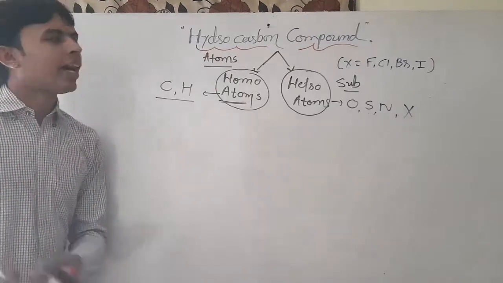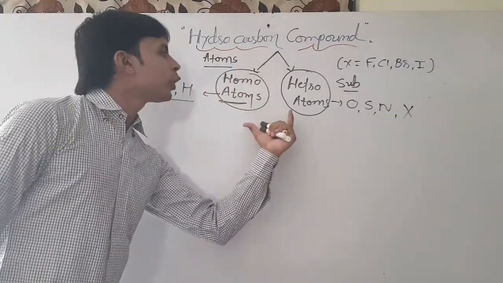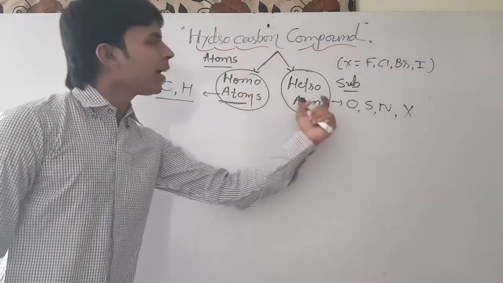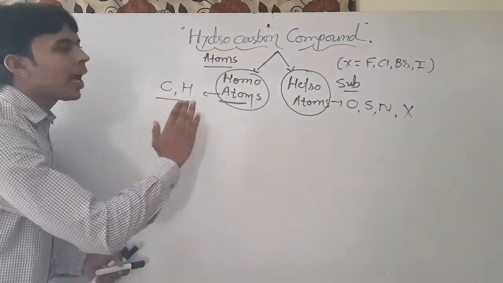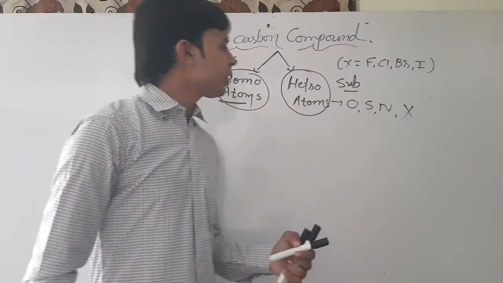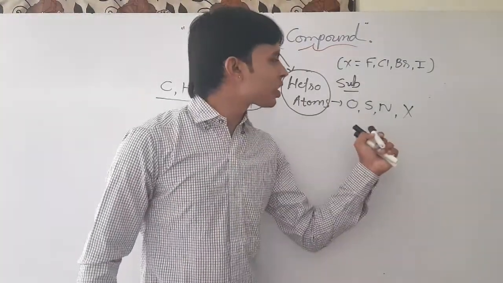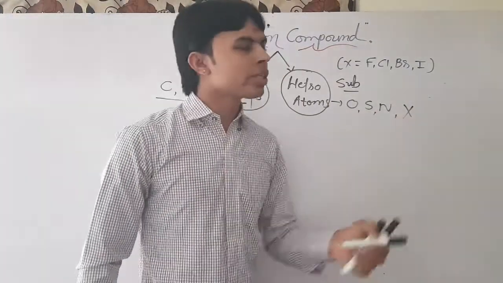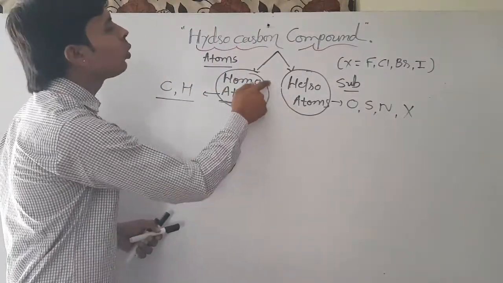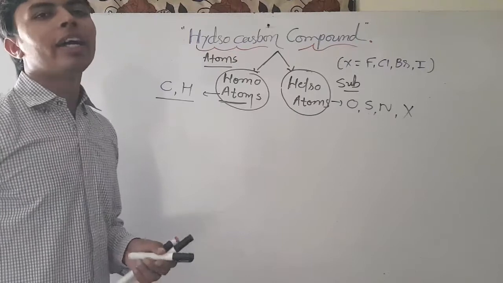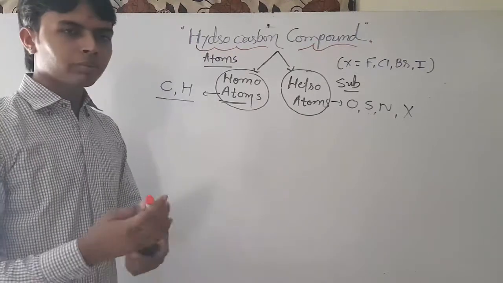Now a hydrocarbon compound is made of two kinds of atoms, homoatoms and heteroatoms. Homoatoms are carbon and hydrogen, and heteroatoms are oxygen, sulfur, nitrogen and halogens. Compounds including both kinds of atoms are called hydrocarbon compounds.